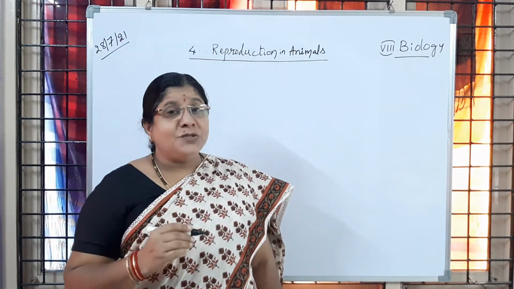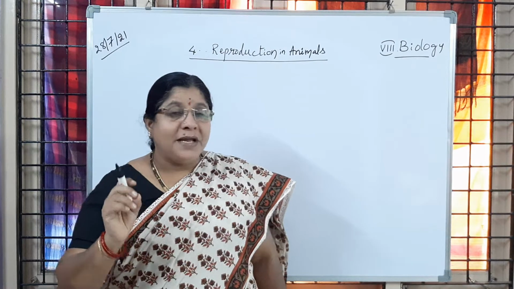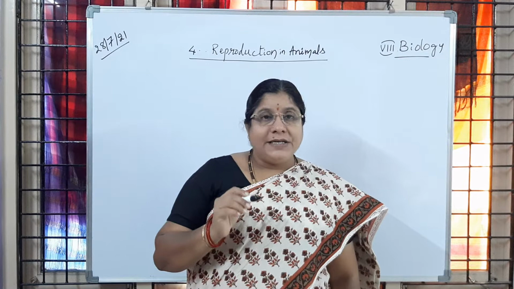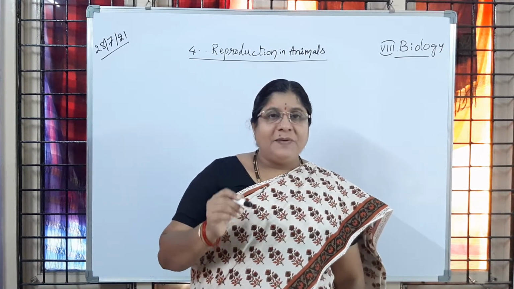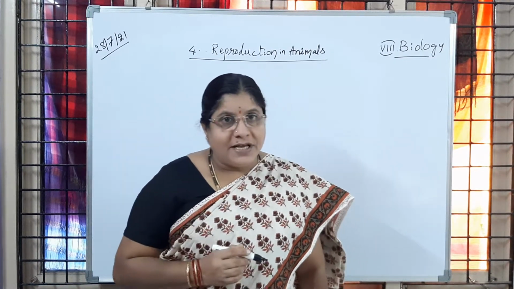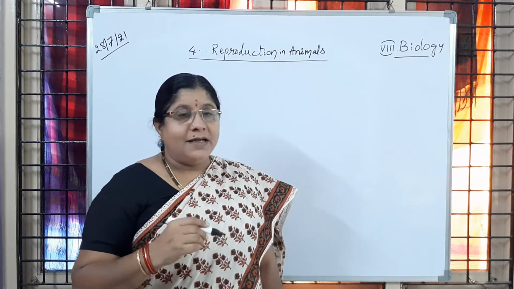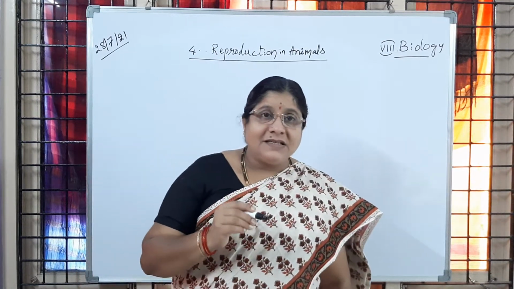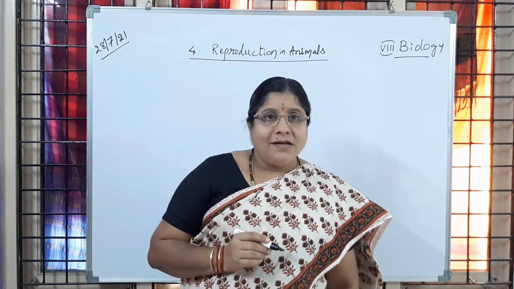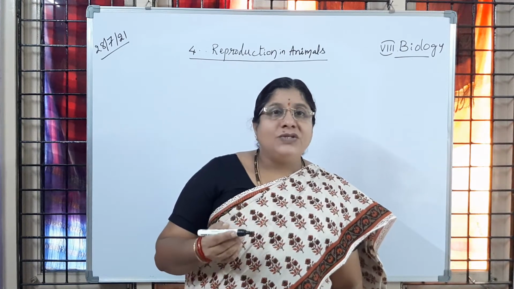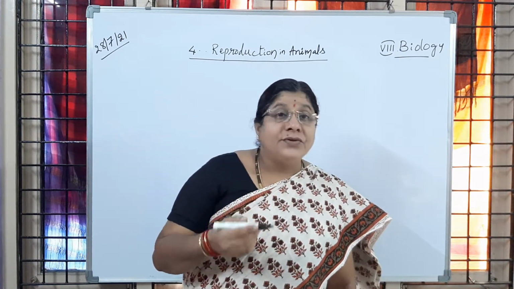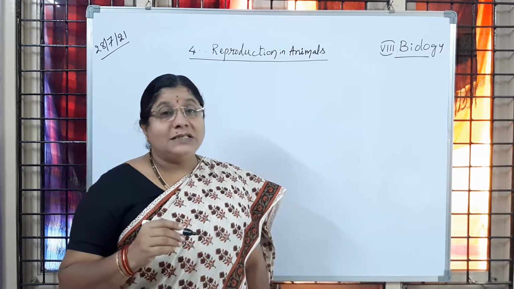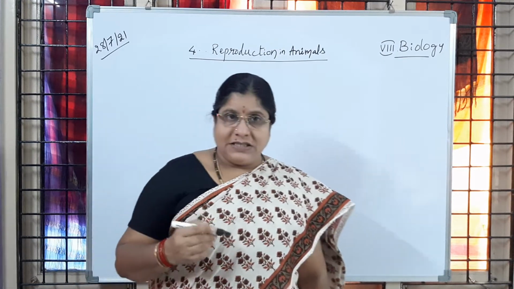Sperms are male gametes produced by testes. The sperm contains three important parts: head, middle piece and tail. The head contains the nucleus which carries the genetic material. The middle piece connects the head with the tail, and it contains the mitochondria, which is the energy source or reserve food for the sperm to survive. And the tail helps in movement because it has to reach the female reproductive system.